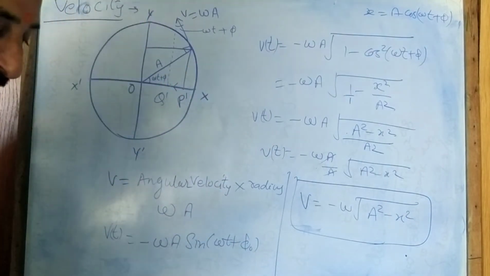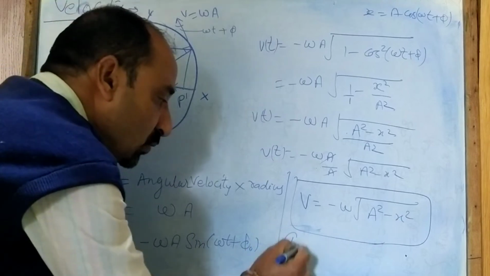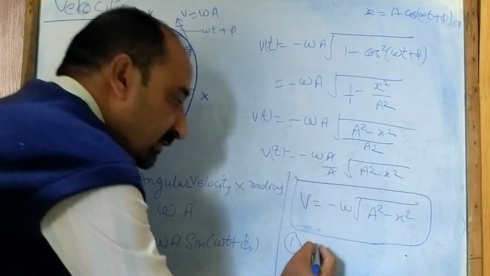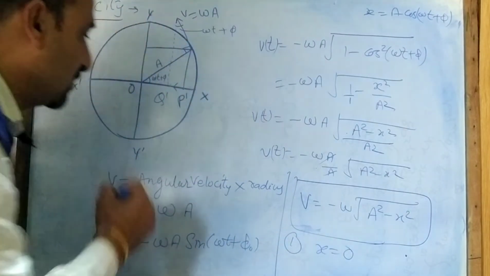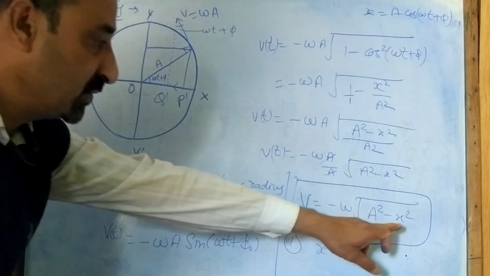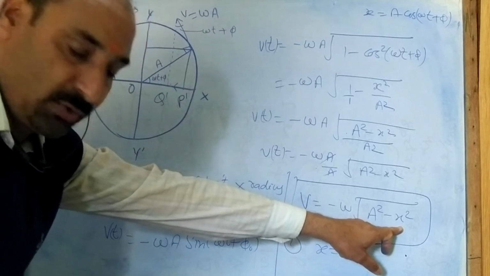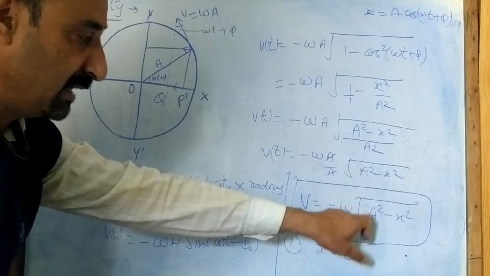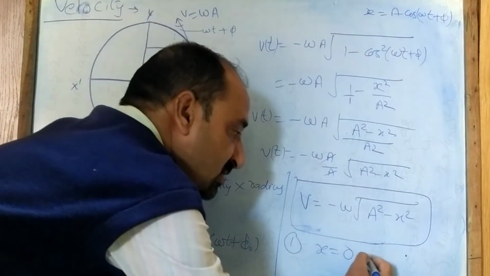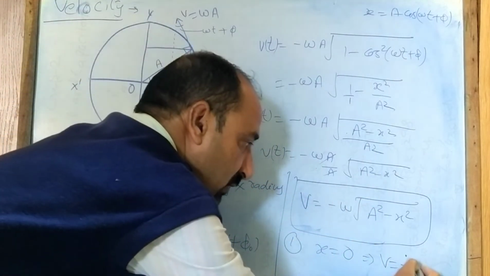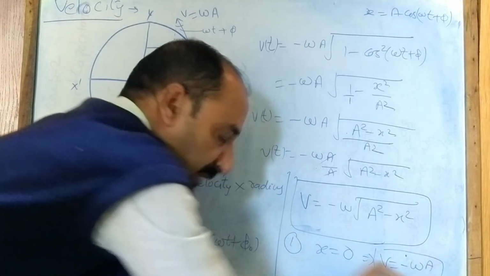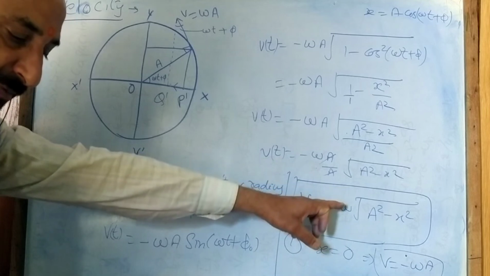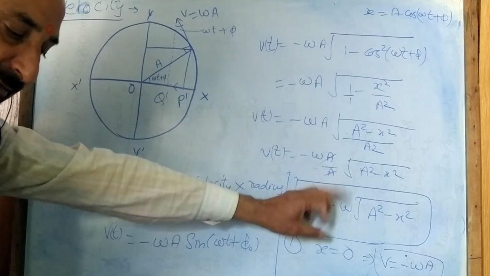So this is the final derivation for the velocity of a particle in simple harmonic motion. Here are the two cases. If the particle is in the mean position, that means x is equal to 0. If I put x equal to 0 here, v is equal to minus omega under root A square, so v is equal to minus omega into A. This is the maximum velocity of a particle in simple harmonic motion.